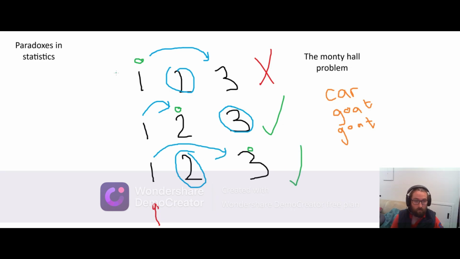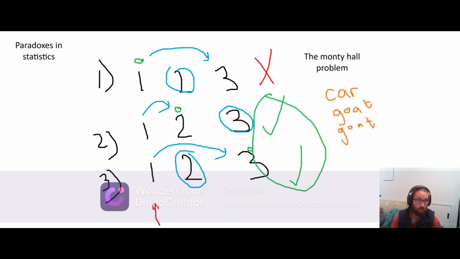So if you think about it as if these are the only 3 possibilities, and these possibilities are all equally likely, and in 2 out of the 3 possibilities, you won by switching, and the other one you lost. This is another intuition for where that 2 out of 3 odds come from.